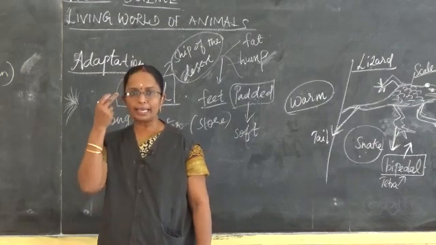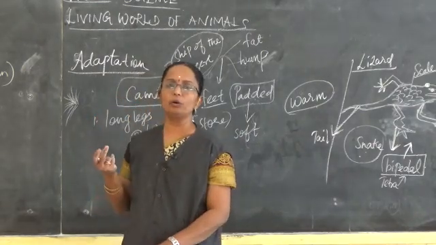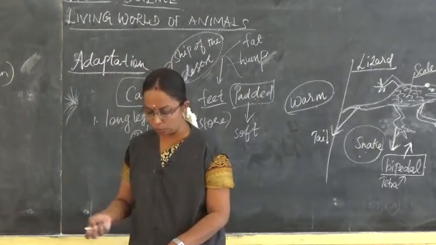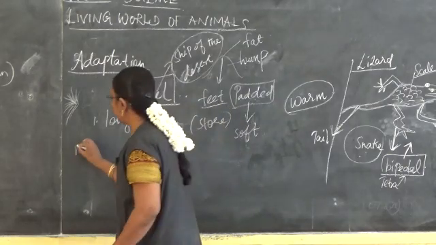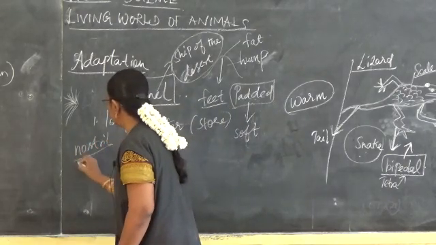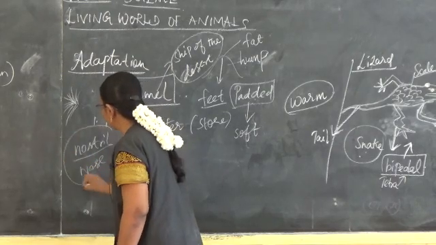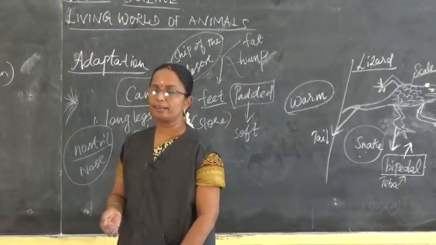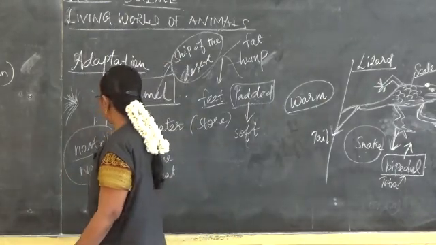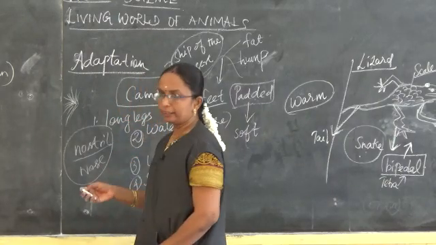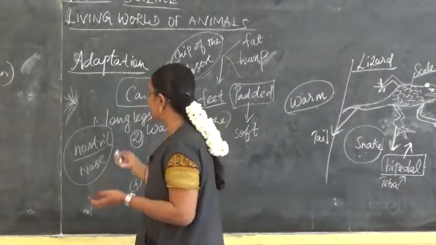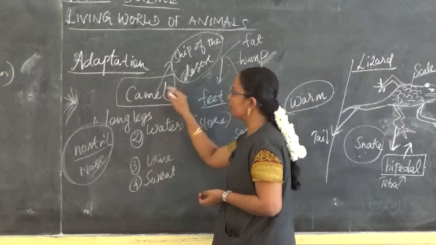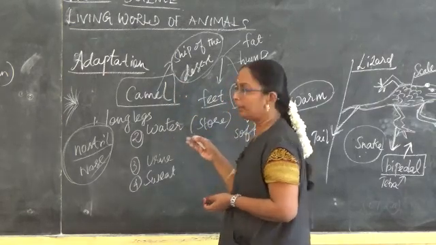So they have long eyelashes, and in the ear also long hairs are present in order to withstand the blowing dust. And then they keep their nostrils, nostril means nose, closed during the sandstorms. In the desert, sandstorms often happen, no? So in order to prevent the sand from entering their nostrils, they are always keeping their nostrils closed. So these are some of the adaptations found in camel in order to withstand the desert region.